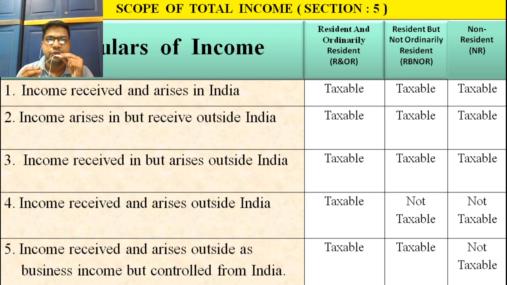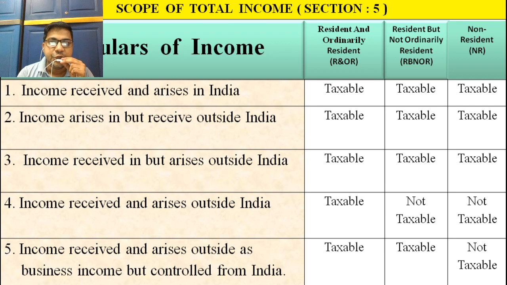Individuals are divided into three categories under the Income Tax Act: resident and ordinary resident, RNOR; resident but not ordinary resident, RBNOR; and non-resident, NR. We have discussed how an individual becomes an RNOR, RBNOR and NR, and what kind of conditions they must satisfy.